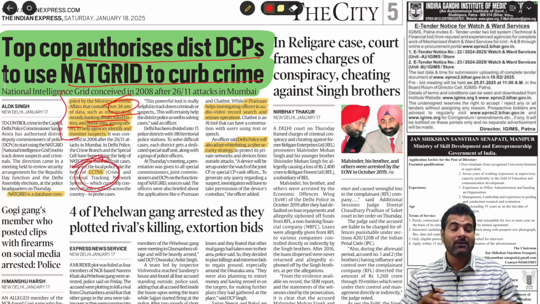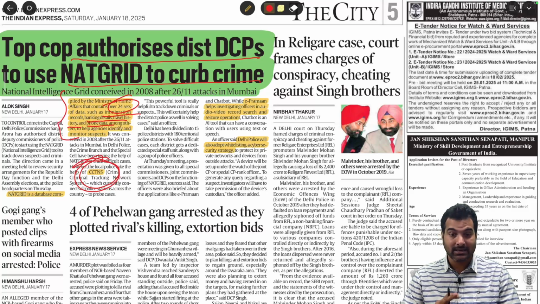So now NatGrid is right now mostly used by the central agencies. Okay. So this is with respect to Delhi. Now they are asking that the police also use the NatGrid related information. So both NatGrid and CCTNS effectively can be used to curb criminal activities. Understood that? So in that context, I feel you should understand that.